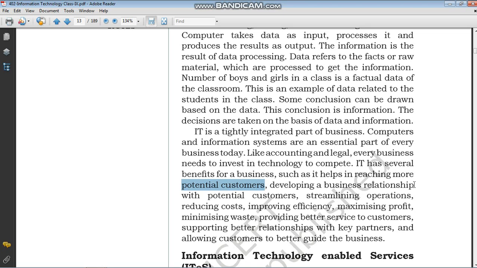Developing business relationships with potential customers, with the help of advertisement and the different types of information they provide on their own website, they can develop good business relationships with customers. Streamlining operations: let us take the example of a business that prepares books.